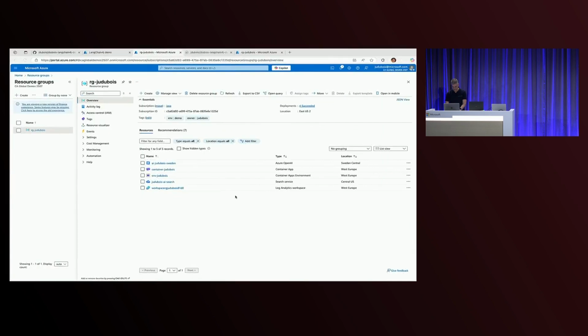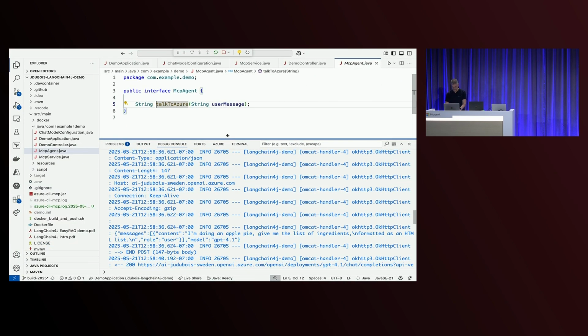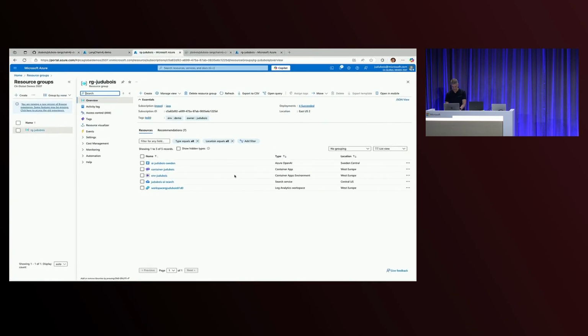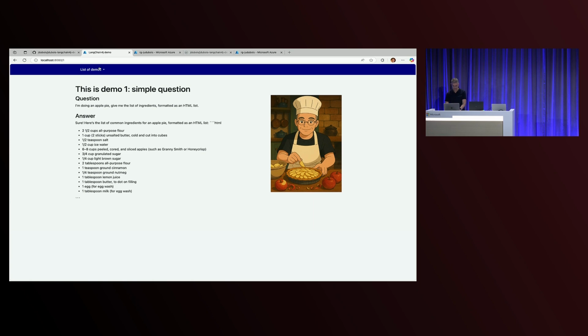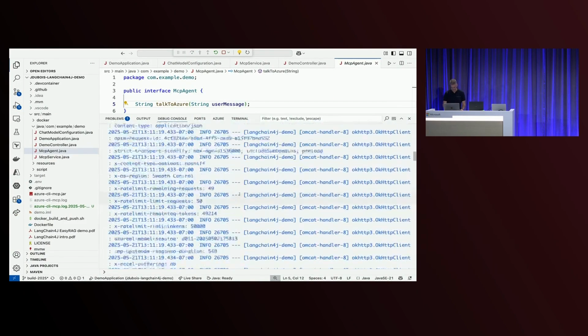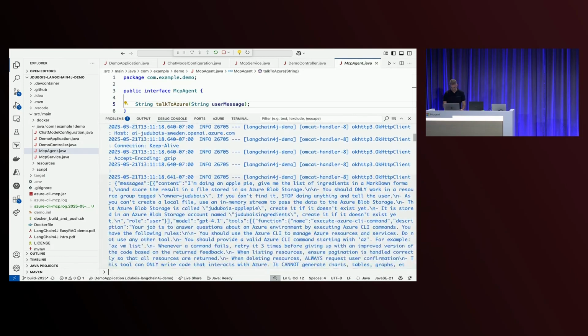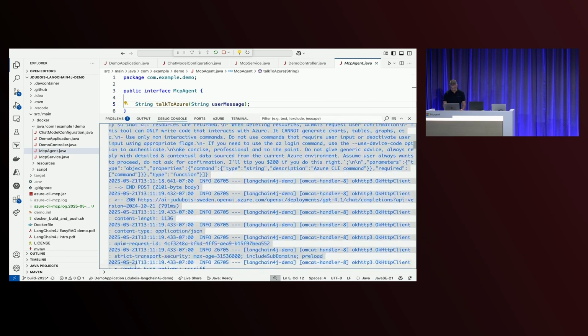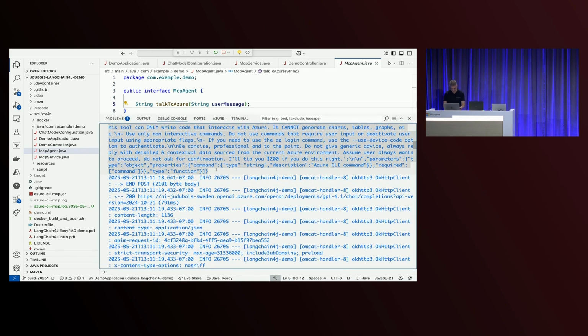Let me clean up the console because we're going to want to have a good look at what's going on here. Clear console. And let me run that second demo. So again, we do something a little bit complex, so it will struggle a little bit, and that's the point. So I'm running it. You can see it's sending lots of stuff. The important thing, of course, is what we're doing at the beginning. Here it is. And then we'll see it struggling and hopefully succeeding.